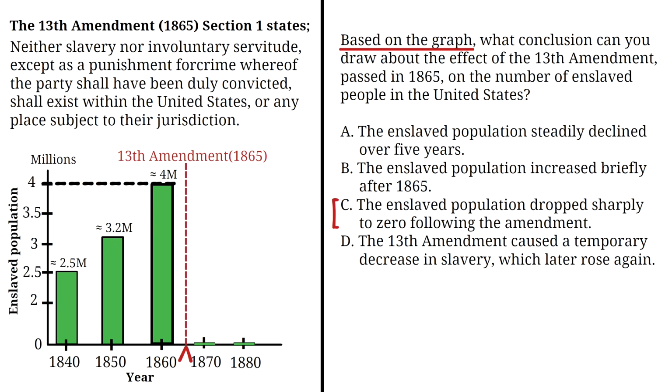After 1865, the enslaved population plummets to nearly zero, which aligns with the 13th Amendment banning slavery. Option D says, the 13th Amendment caused a temporary decrease in slavery, which later rose again. That's not correct. The graph shows the enslaved population stayed very low after the amendment. There was no rise again. So the correct answer is C. The enslaved population dropped sharply to zero following the amendment.